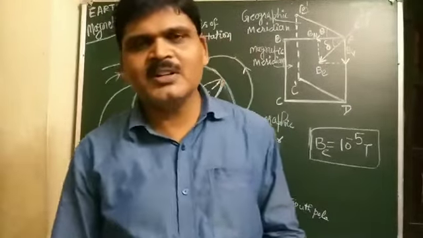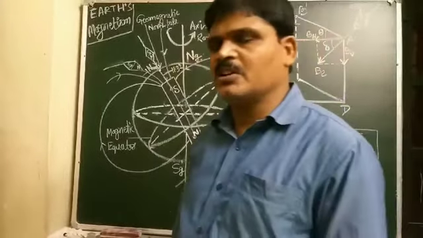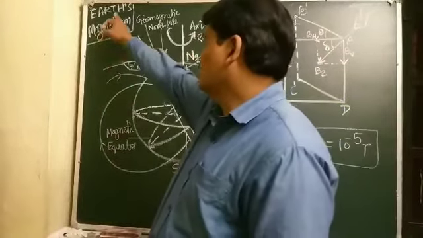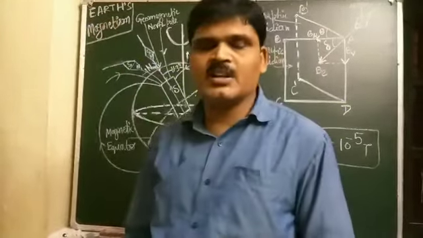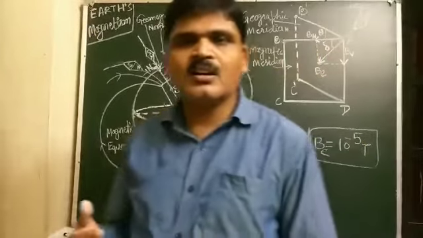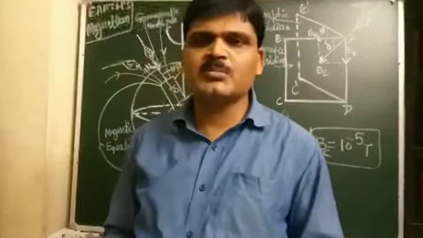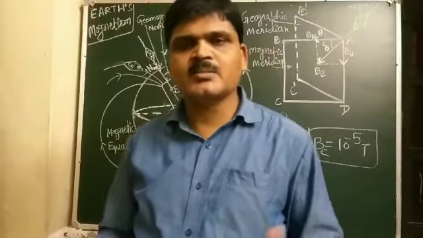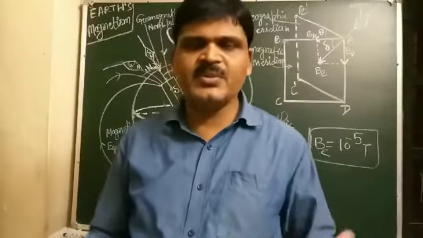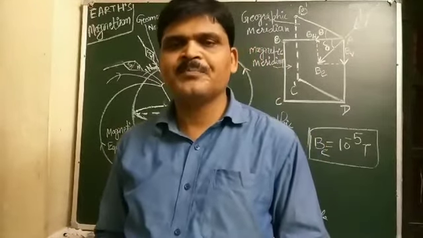Good morning, students. Today I am going to start a new topic, which is Earth's magnetism. Students, you know that Earth is a natural source of a magnetic field, and its magnetic field is present everywhere near the Earth's surface.